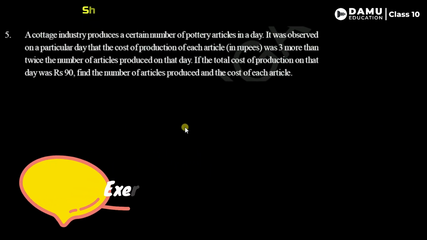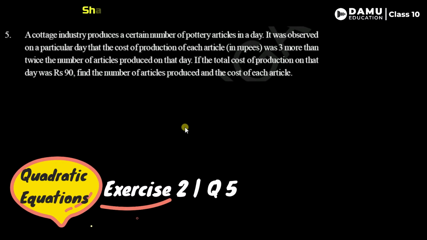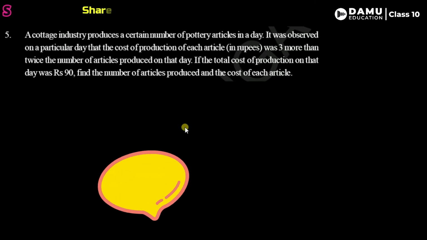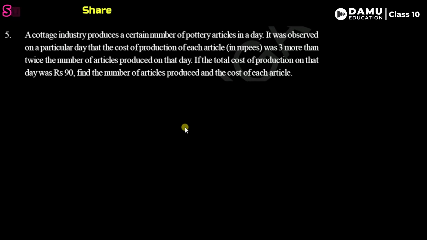So in this session, we are going to discuss our fifth question. What is that? A cottage industry produces a certain number of pottery articles in a day. It was observed on a particular day that the cost of production of each article in rupees was 3 more than twice the number of articles produced on that day. If the total cost of production on that day was 90 rupees, find the number of articles produced and the cost of each article.